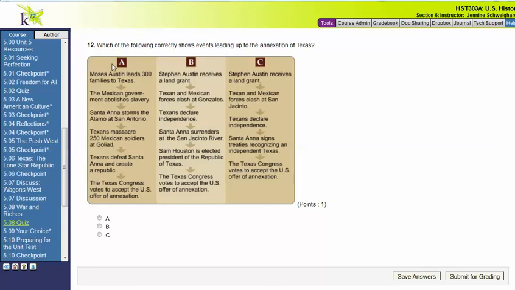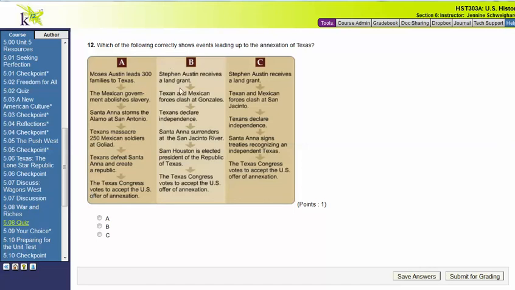For letter A, Moses Austin leads 3,000 families to Texas. Then the Mexican government abolishes slavery. Santa Anna storms into the Alamo and San Antonio. The Texans massacre 250 Mexican soldiers at Goliad. Then the Texans defeat Santa Anna and create a republic. And then finally, the Texas Congress votes to accept the U.S. offer of annexation. Or did the timeline happen this way?